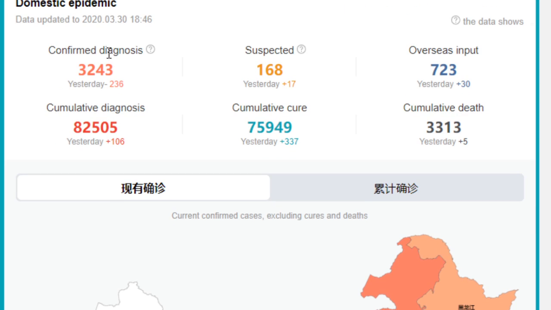We can see that the confirmed diagnosis number is 3,243, which is 236 less than yesterday. And the cumulative diagnosis cases are 82,505, which is 106 more than yesterday. Suspected cases are 168, which is 17 more than yesterday. And the cumulative cure cases are 75,949, which is 337 more than yesterday. And the overseas input number is 723, which is 30 more than yesterday. Cumulative death cases are 3,313, which is 5 more than yesterday. So that's the overall data in mainland China.